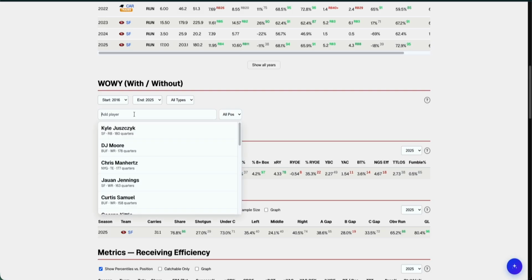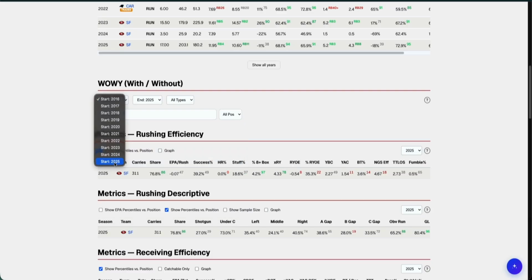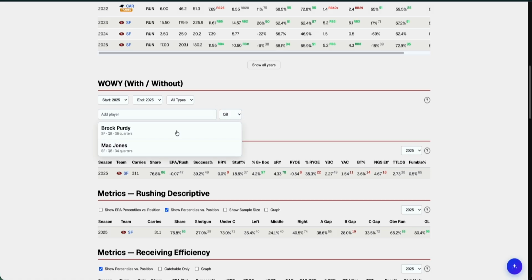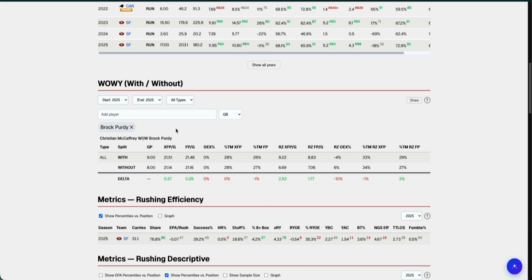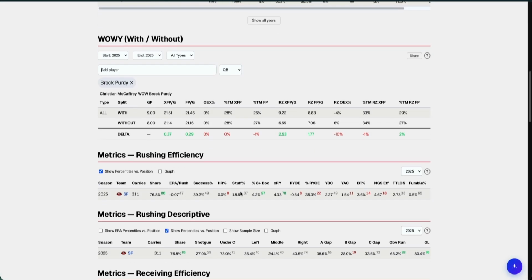The with or without use can look at their performance given who they've been playing with. A good example in 2025 would likely be their quarterback, Brock Purdy. So Purdy was out for some good amount of the year. If we wanted to see what type of effect that might have had, given that Purdy will be the starter again, you can take a look at something like that. So as it turns out, really not a huge difference in how he performed, both opportunity-wise and performance-wise with and without Purdy versus Mac Jones. But in instances where Lamar Jackson is hurt, that might have a much bigger impact on a player's profile.